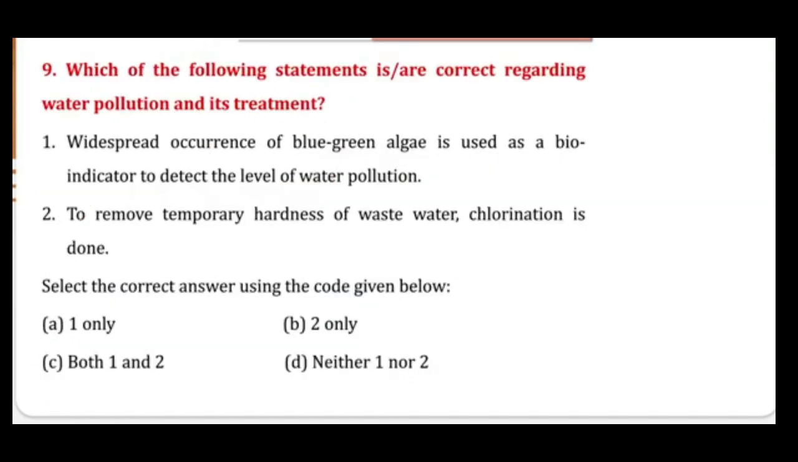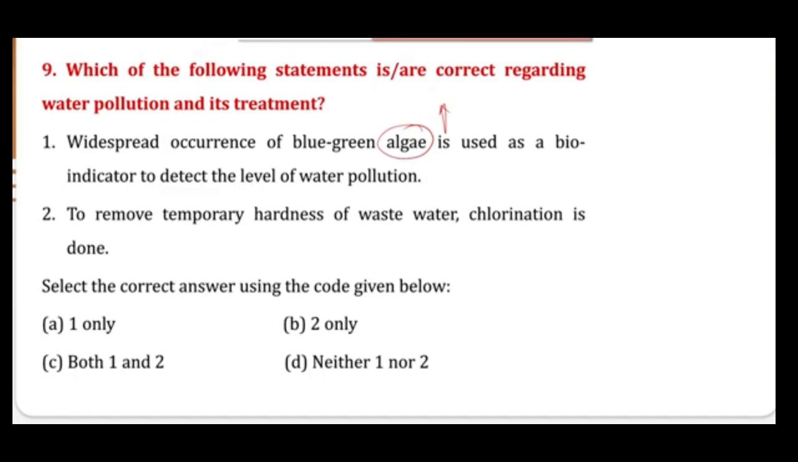Now moving to the next question: which of the following statements is or are correct regarding water pollution and its treatment? Now, widespread occurrence of blue-green algae is used as a bioindicator to detect the level of water pollution. As I told you, whenever there is a rise of algae, we can say that there is pollution. Because of the algae bloom, or rise in the population of algae, certain things happen in the water body, which we have already discussed in question number 1. So I will not go into detail of that.